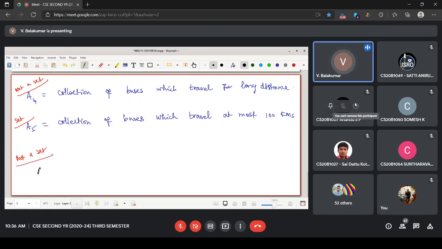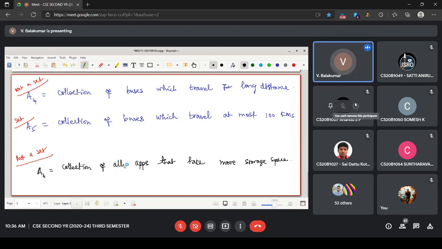Let me give some name, A6, okay? Collection of, or simply you can say set of all apps that take more storage space. Very good.